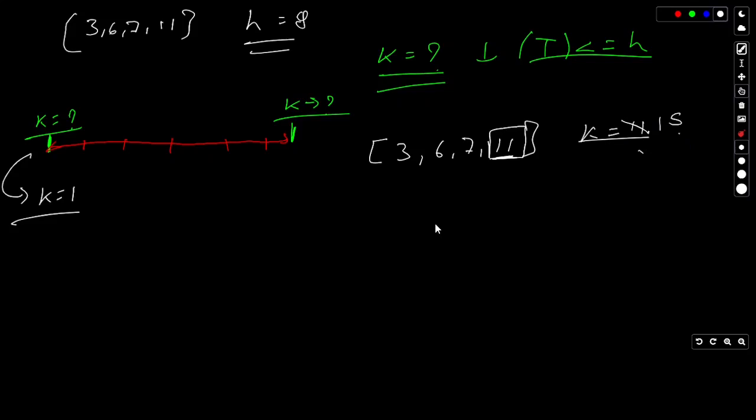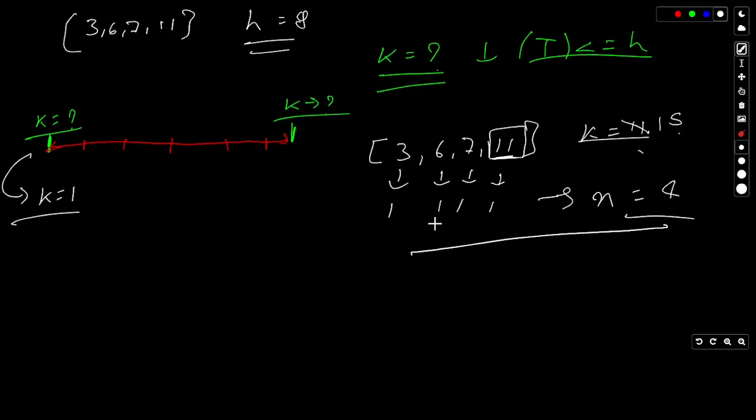What will happen in that case is that Coco will finish eating 3 bananas in 1 hour. Similarly, 1 hour, 1 hour, 1 hour, because all of these banana quantities are obviously smaller than 15. So it will again be equal to n, which is 4 in this case. So if you choose any number greater than the max element, it will result in the same condition.